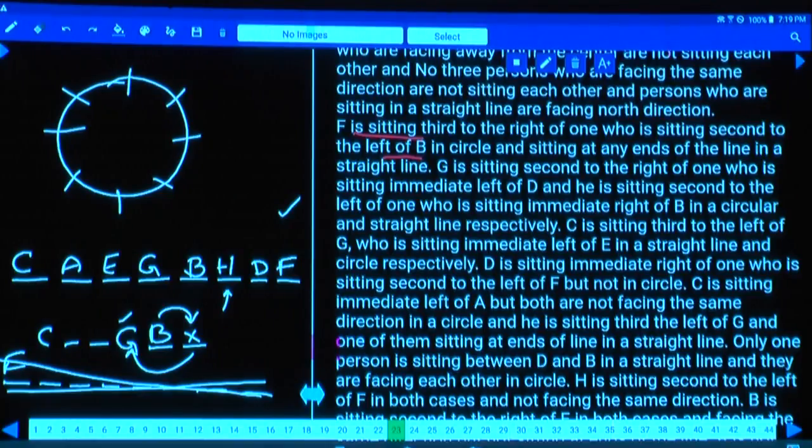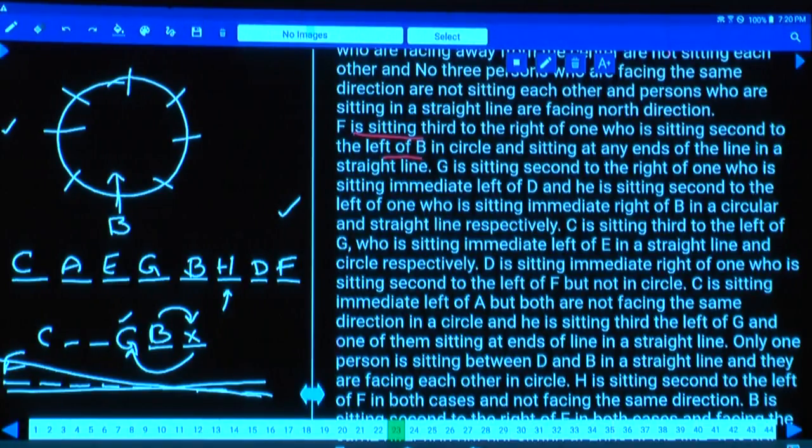Now if you take B at this place, F is seated third to the right of the one who is seated second to the left of B. Now second to the left of B, if you take this person, then B is facing the center, isn't it? Though there is a second possibility wherein B can be away from the center, looking outwards.